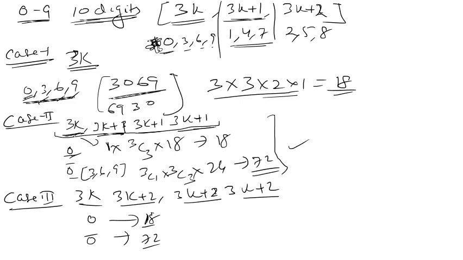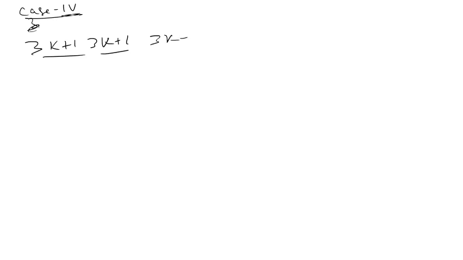Now moving to the next case, case 4. When 2 numbers are of form 3k plus 1 and 2 numbers are of form 3k plus 2.